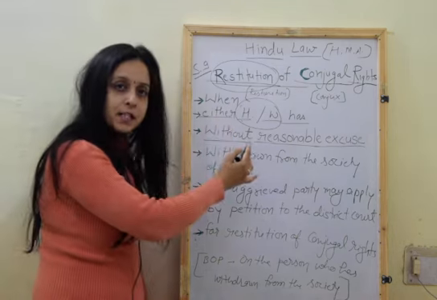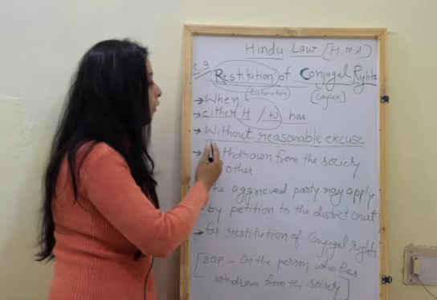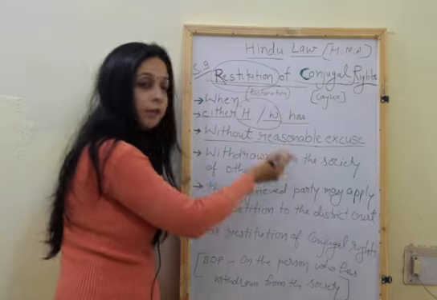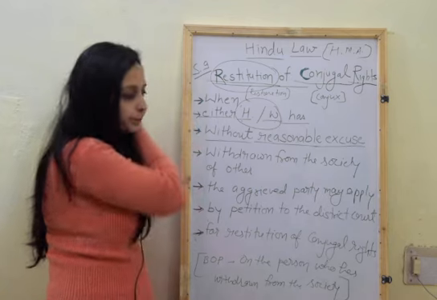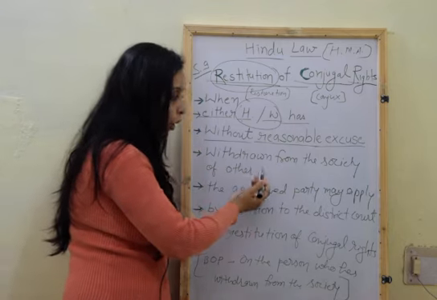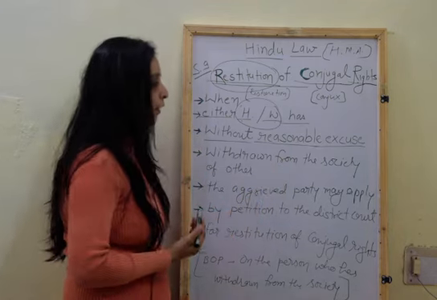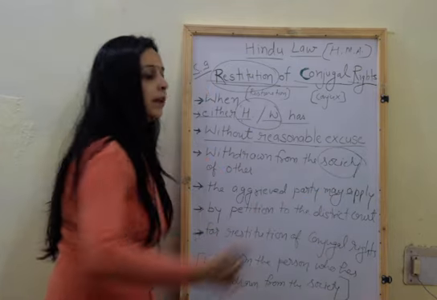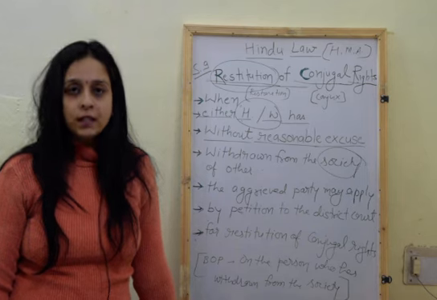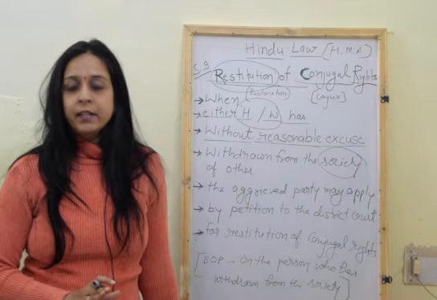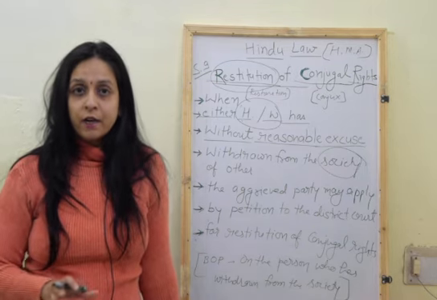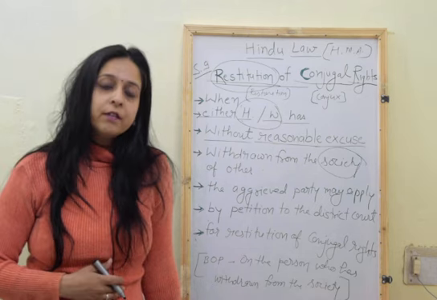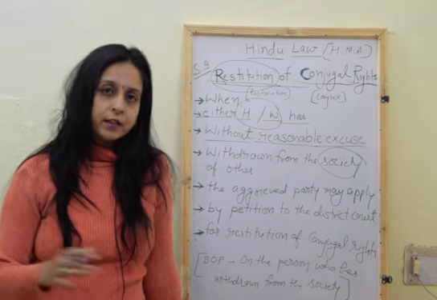When either husband or wife, without reasonable excuse, we will discuss this term later, has withdrawn from the society of the other, this term includes that, without any reasonable cause, either husband or wife left the conjugal society of the other party.